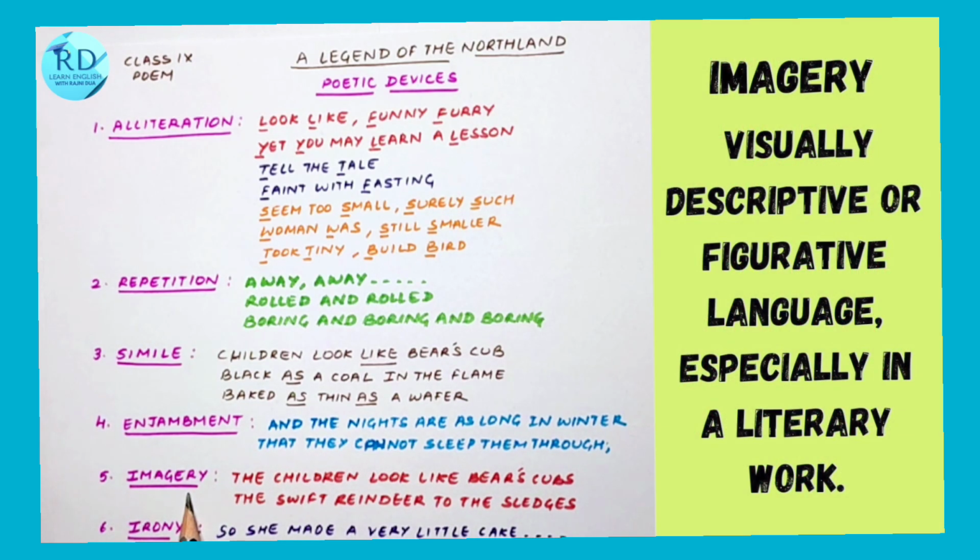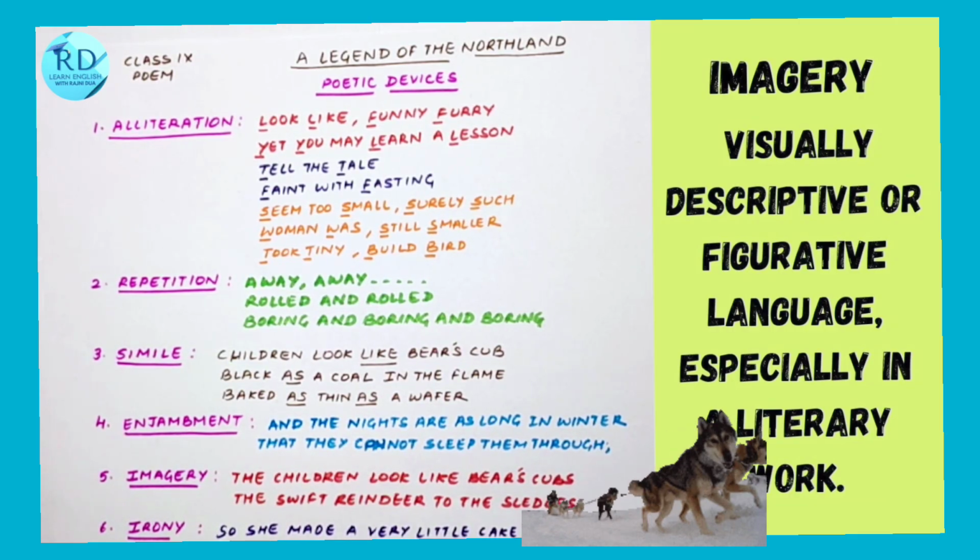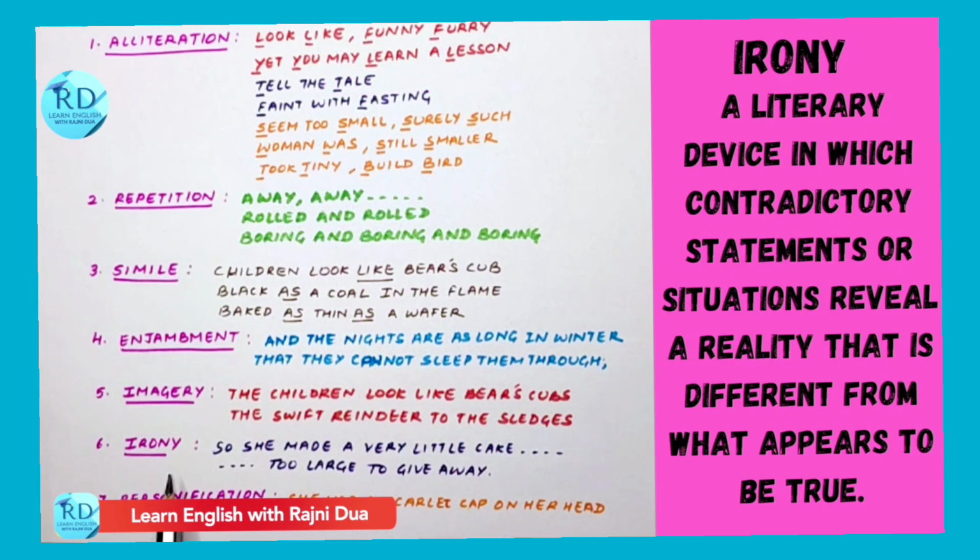Then we have imagery. Imagery is when we can imagine, when we can visualize that scene. For example, here we can actually visualize children looking like bear's cub. And even here, "the swift reindeer to the sledges," we can imagine these reindeer pulling the sledges. So that's imagery. Next is irony.